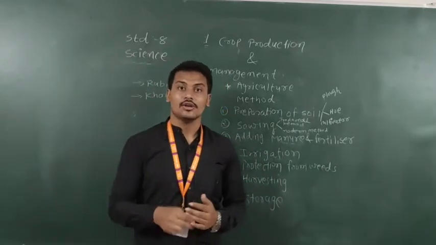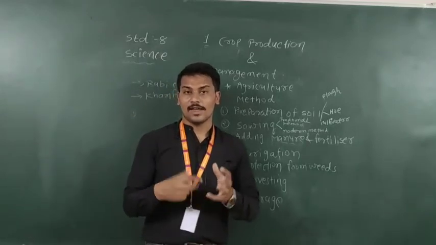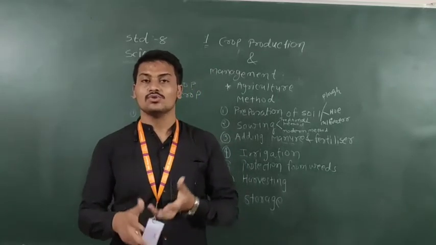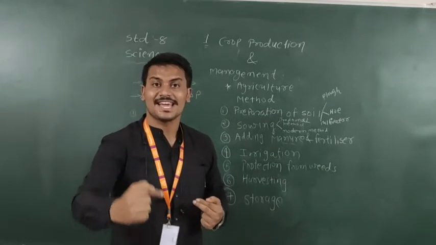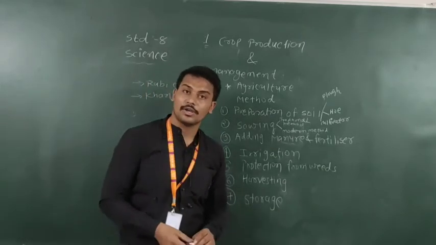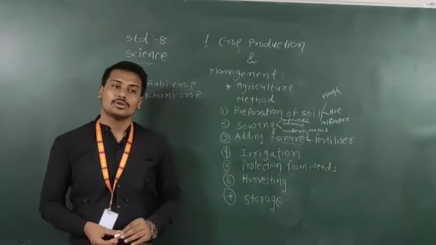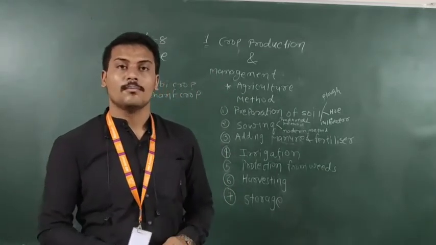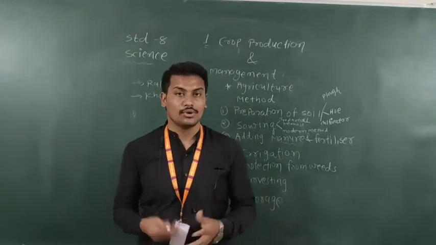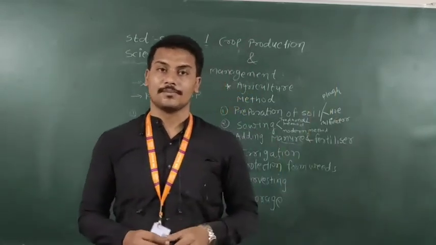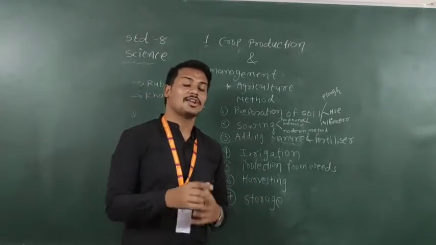So whenever you sow, the proper distance should be maintained. Overcrowding is not allowed, because overcrowded crops do not get proper nutrients from the sunlight. So that is the traditional method.